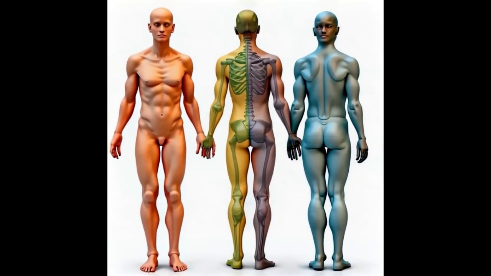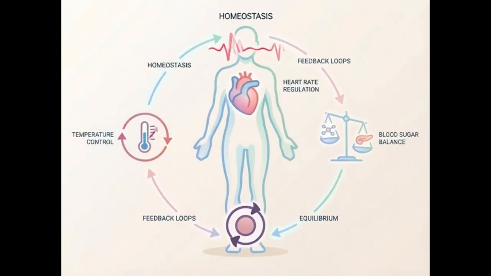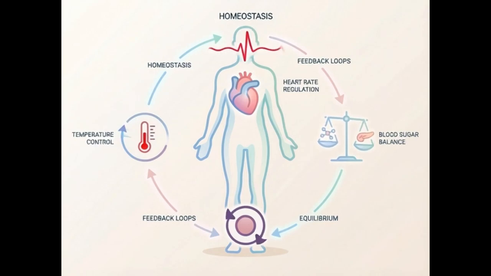Module 4. Homeostasis. Lesson 4.1. What is homeostasis? Your body is always correcting itself. Homeostasis means balance. Temperature, pH, blood sugar, always regulated. Without balance, life fails. Wrap up. Health equals balance.